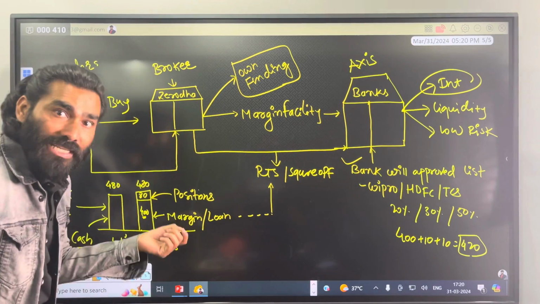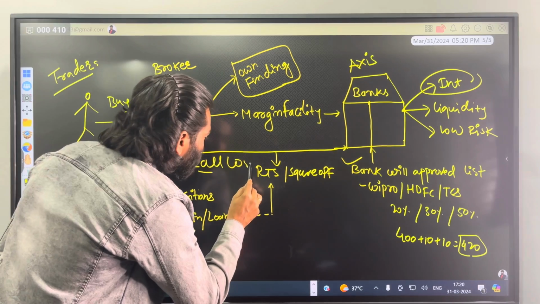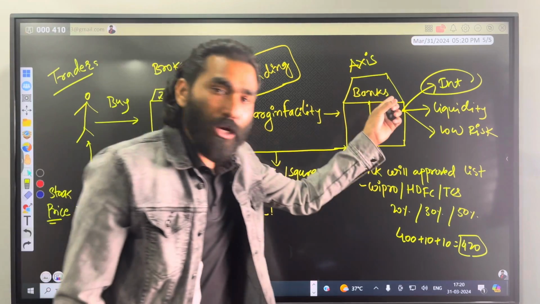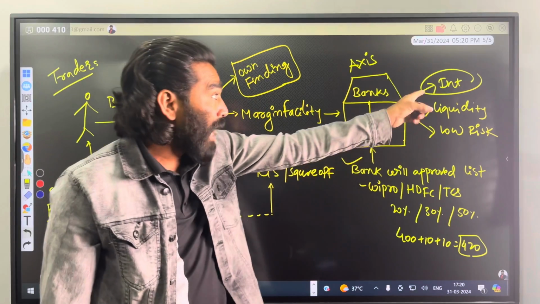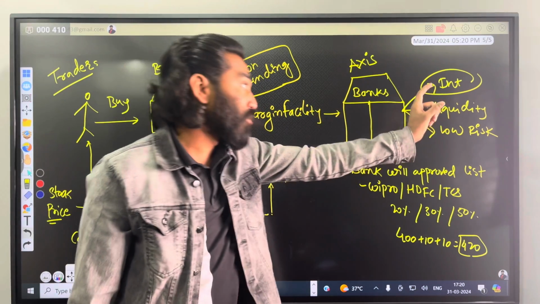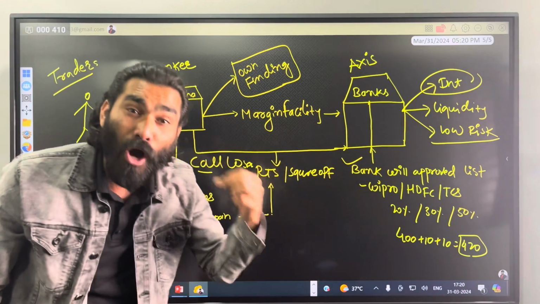If the broker has any requirement, then the broker will initiate a call loan, and the bank will accept the call and provide funding to you. And again, if you see the feature of call loan, why do we offer call loan? Because of interest payment, because of liquidity, because of low risk. Immediately you will get the recovery of your loan.